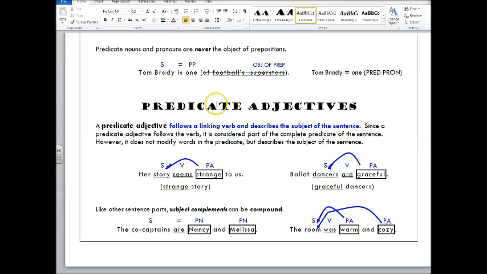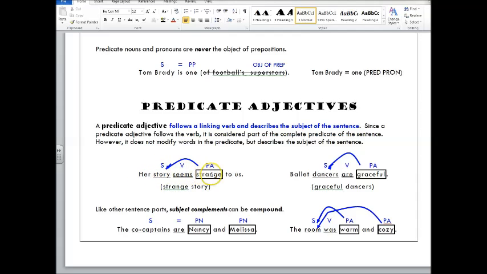Predicate adjectives are adjectives that follow a linking verb, and they describe the subject. The verb may be a form of be, but it may be another one of those kinds of linking verbs. Typically, it will be with an adjective, okay? And it is considered part of the predicate. It doesn't modify words in the predicate, though. It's going to describe the subject.